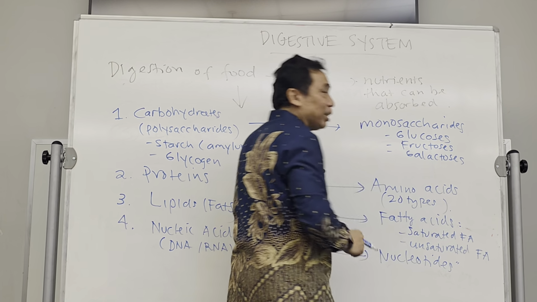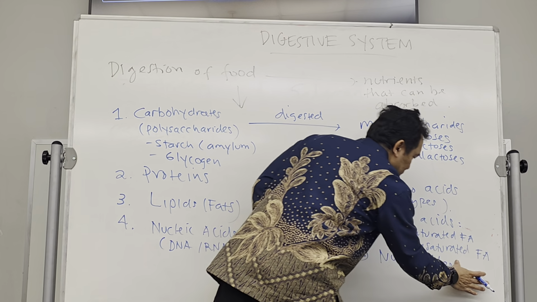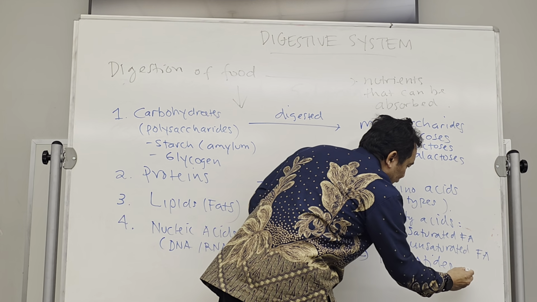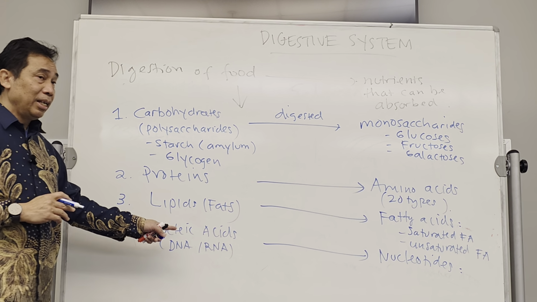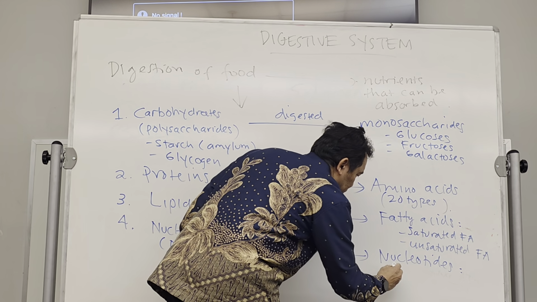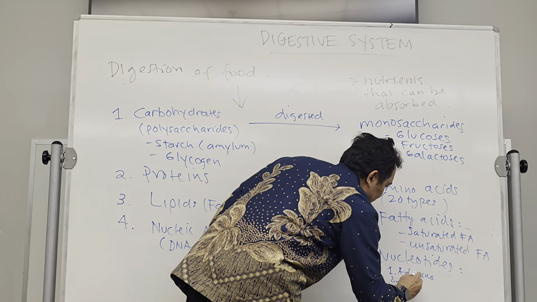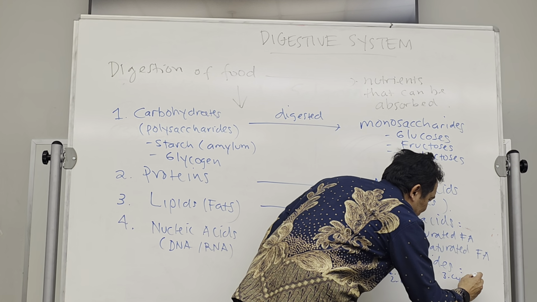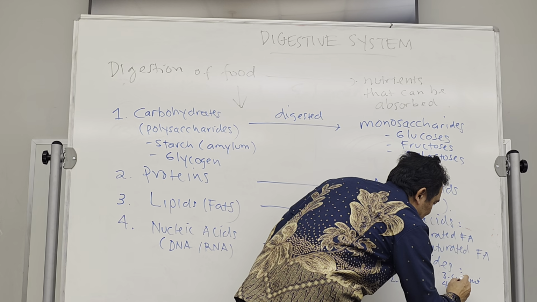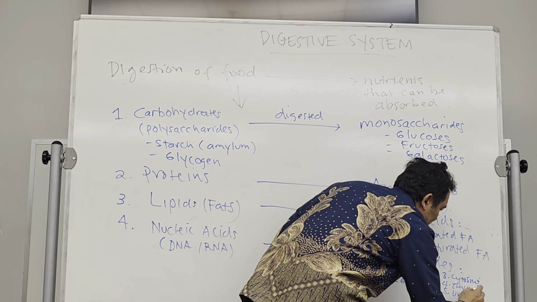Okay, so these nucleotides will be absorbed into our body. And there are 5 types of nucleotides. Okay, it is in the DNA, RNA. Like for example, adenine, guanine, cytosine, thymine, and the uracil.